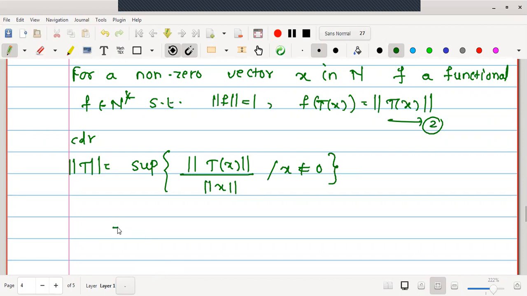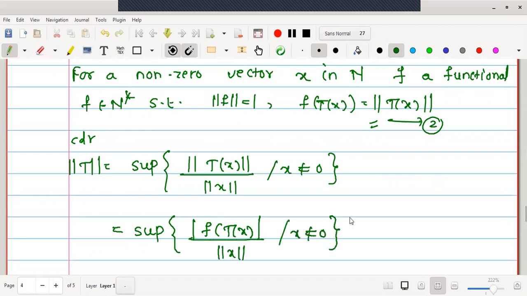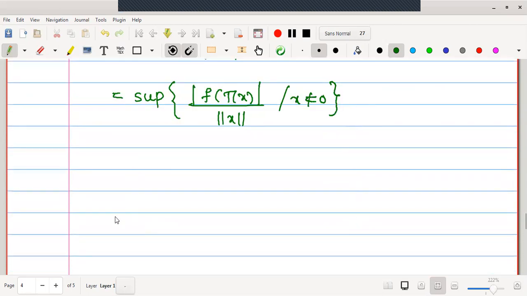provided x is non-zero. But just now we have seen by the consequence, norm T of x is equal to f of T of x. I'll keep it in the modulus. So this is modulus of f of T of x upon norm of x, provided x is not equal to 0. But f of T of x we have already seen by the definition of conjugate operator.